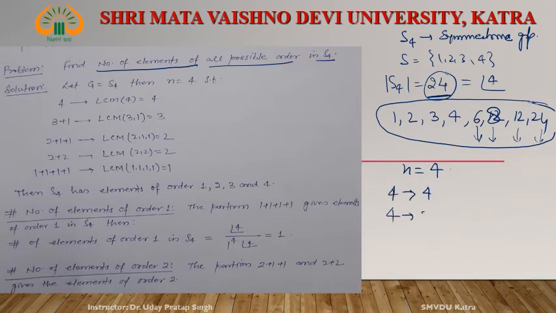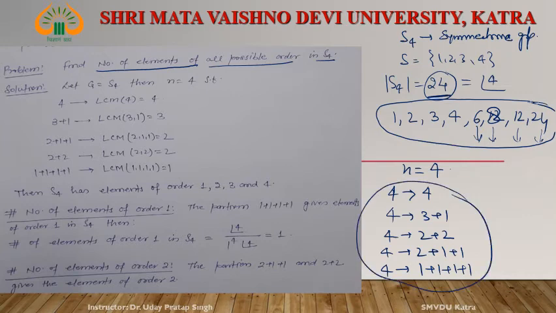4 can be written as 3 plus 1. 4 can be written as 2 plus 2. 4 can be written as 2 plus 1 plus 1. And 4 can be written as 1 plus 1 plus 1 plus 1. Right? This is total 5 possible ways. It means P of 4 is equal to 5.